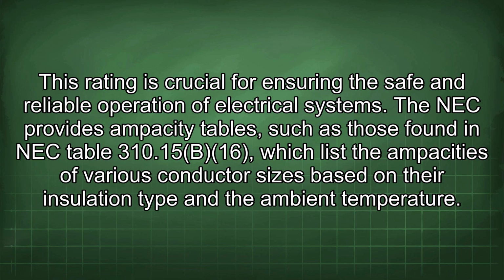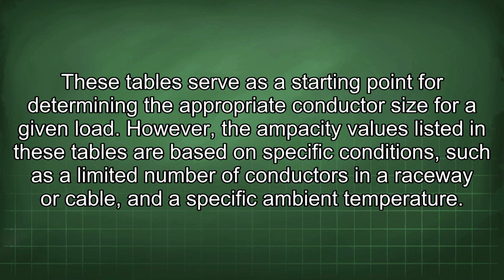The NEC provides ampacity tables, such as those found in NEC Table 310.15(B)(16), which list the ampacities of various conductor sizes based on their insulation type and the ambient temperature. These tables serve as a starting point for determining the appropriate conductor size for a given load.